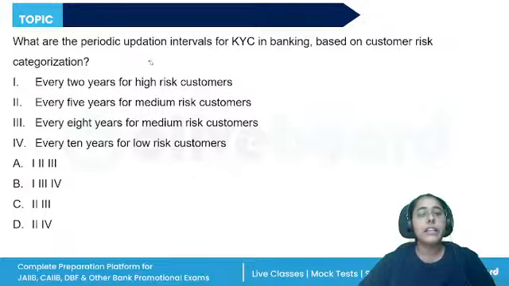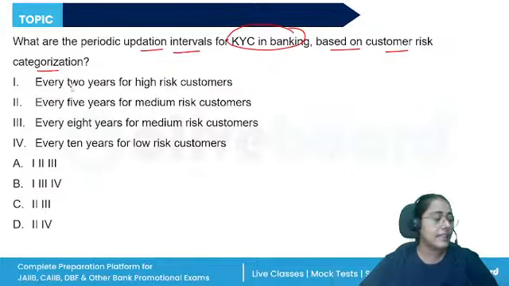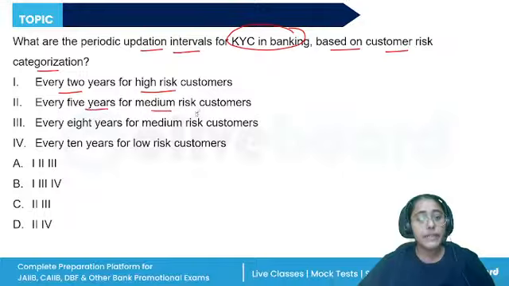What are the periodic updation intervals for KYC in banking based on the customer risk categorization? 1: Every 2 years for the high risk customers. 2: Every 5 years for the medium risk customers. 3: Every 8 years for the medium risk customers. 4: Every 10 years for the low risk customers.